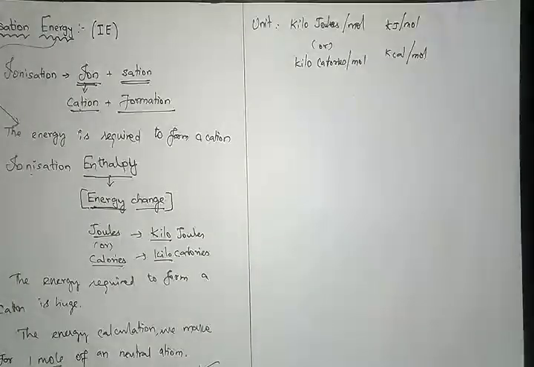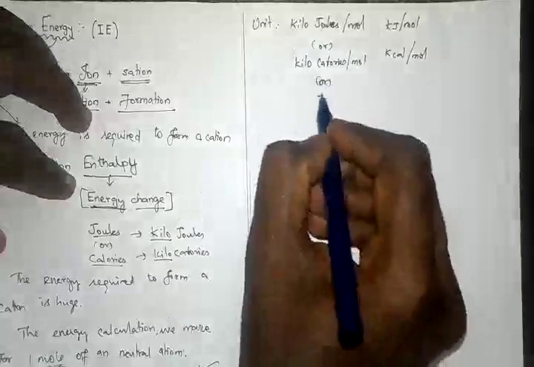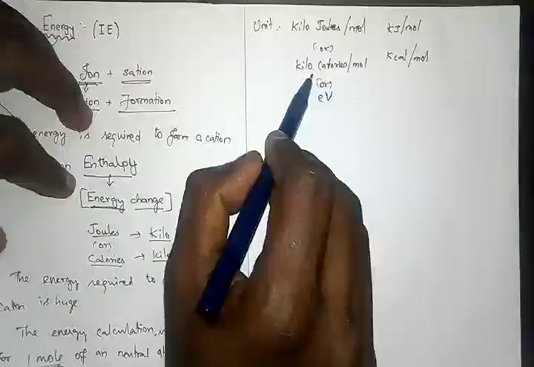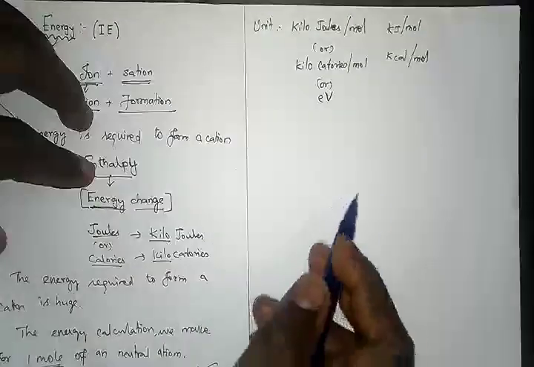There is one more unit, electron volt, also sometimes used, but in your book only kilojoules and kilocalories are mentioned. So this idea alone you should know.